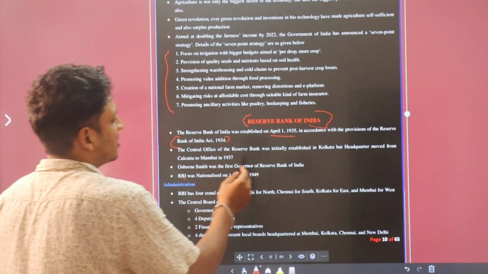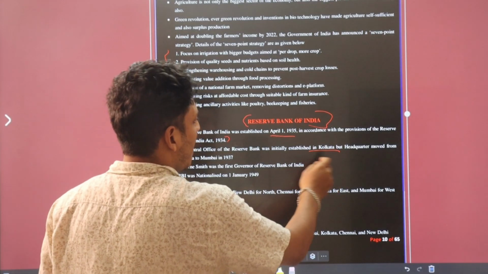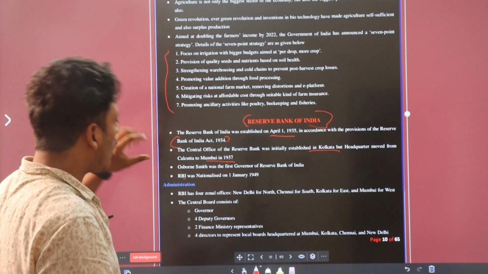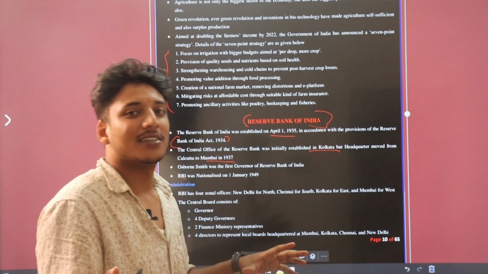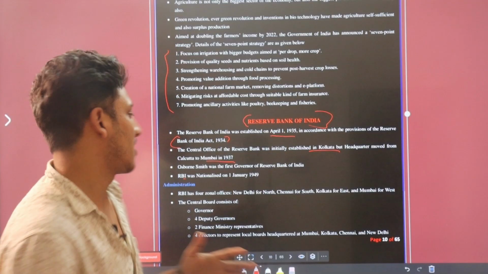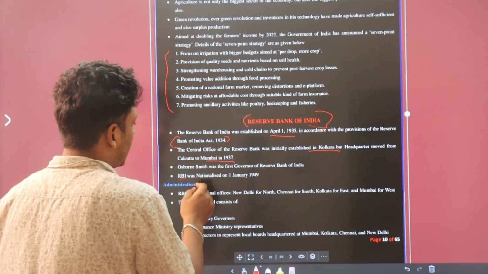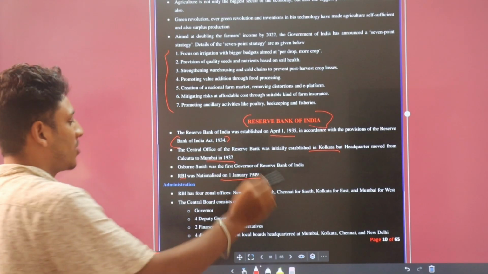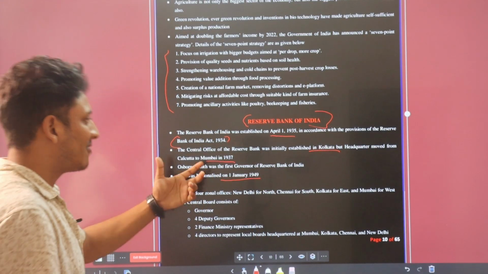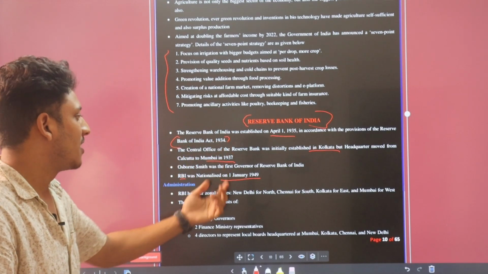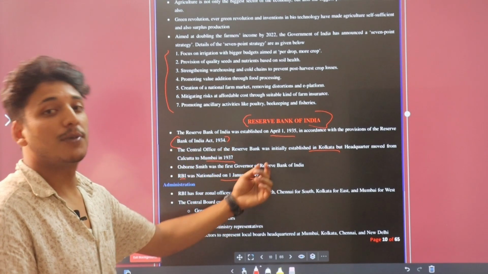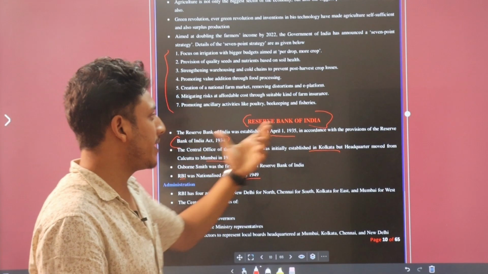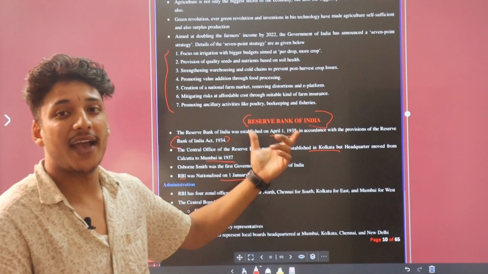The central office of the Reserve Bank was initially established in Kolkata, but the headquarters moved from Calcutta to Mumbai in 1937. Osborne Smith was the first governor of RBI. Okay, RBI was nationalized on 1st January 1949. Okay, before that it was not a national bank. After 1st January 1949, it became a national bank and the main bank, the head of banks of India.